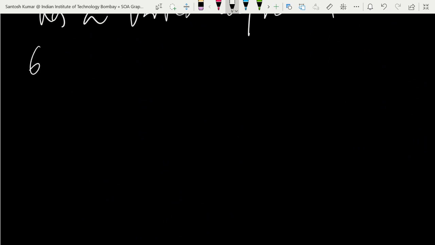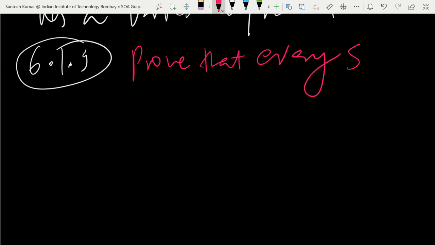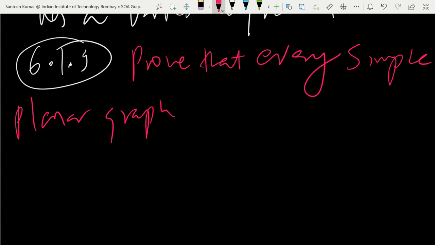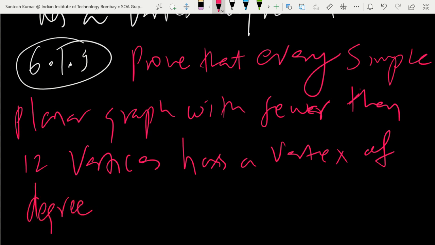So next question is 6.1.9, and this question is: prove that every simple planar graph with fewer than 12 vertices has a vertex of degree at most 4.